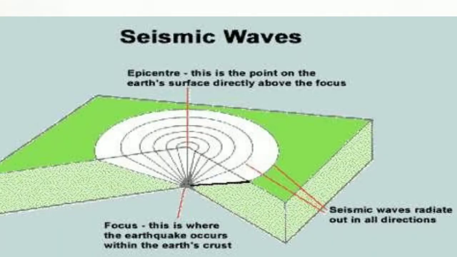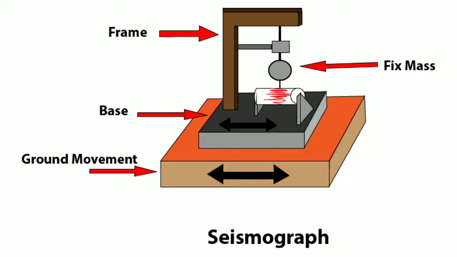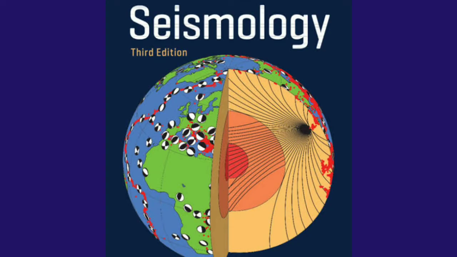These waves cause heavy destruction on the surface of earth, and the destruction decreases as these waves move away from the epicenter. The waves which are generated by an earthquake are termed as seismic waves, and these waves can be recorded by an instrument called a seismograph. The science that studies the seismic waves is known as seismology.